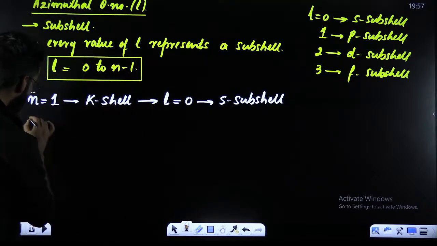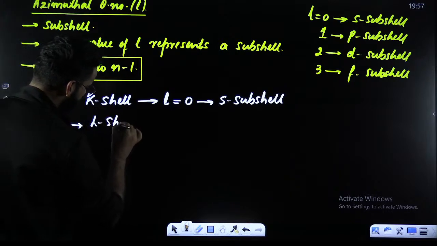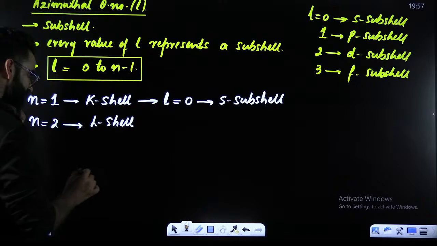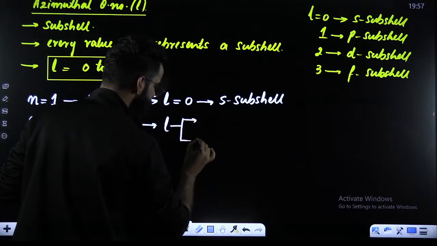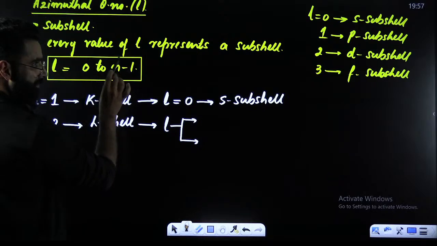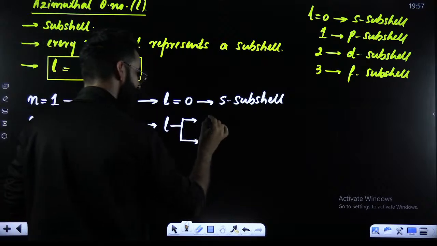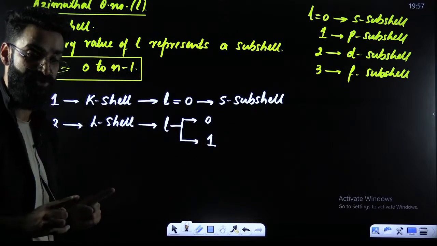Now, similarly, if n is equal to 2, which shell am I talking about? I'm talking about the second shell, L shell, right? If n is equal to 2, L can have how many values? L is 0 to n minus 1. So 0 to 2 minus 1. 2 minus 1 is 1. So L can have value 0, it can have value 1. I told you, every value of L represents a subshell.